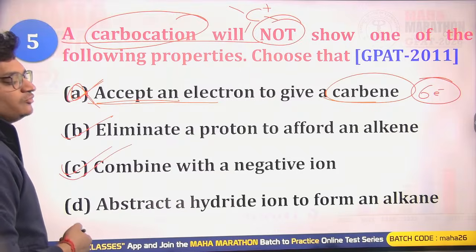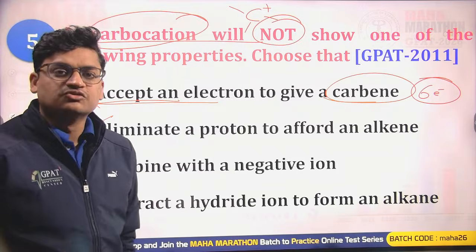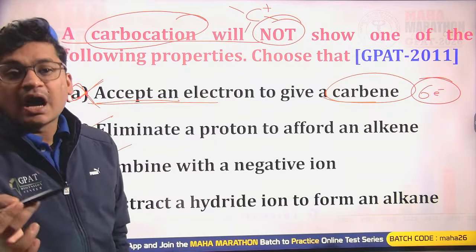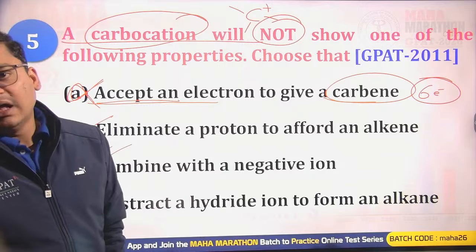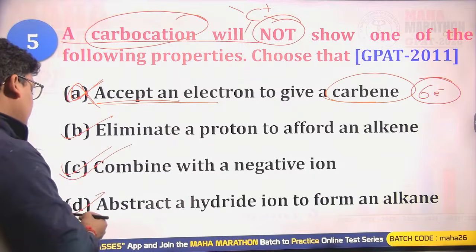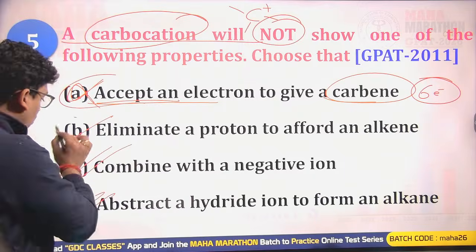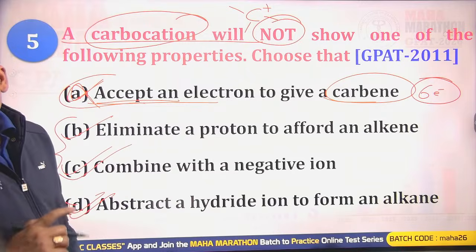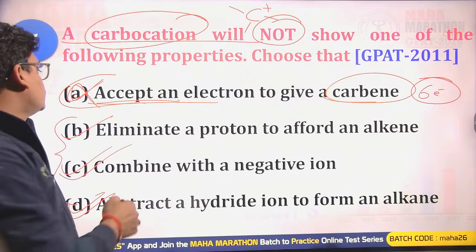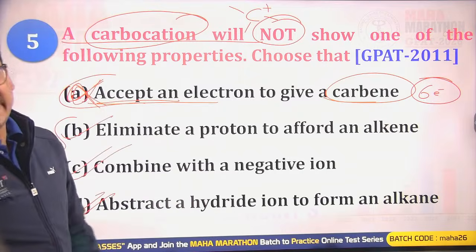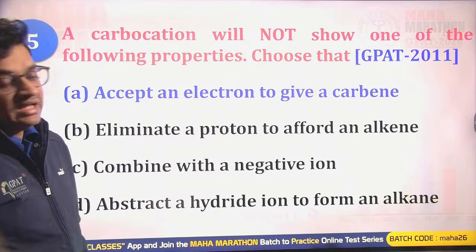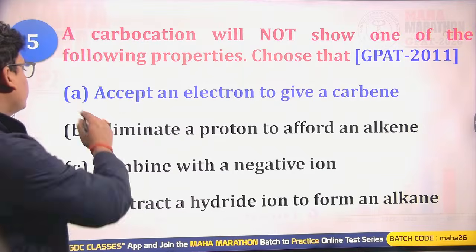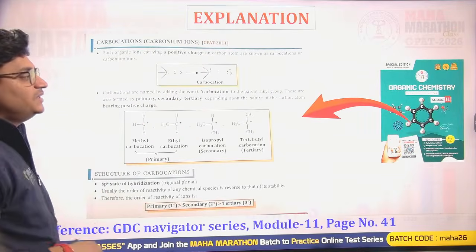Abstract a hydride ion to form an alkane. Since this carbon is having positive charge, it must be having tendency to react with an H minus, hydride, so that alkane formation can be seen. So yes, that is also right. These all 3 statements are correct regarding the carbocations, while the first one is not. So A will be the incorrect statement, and A will be the right answer for this.